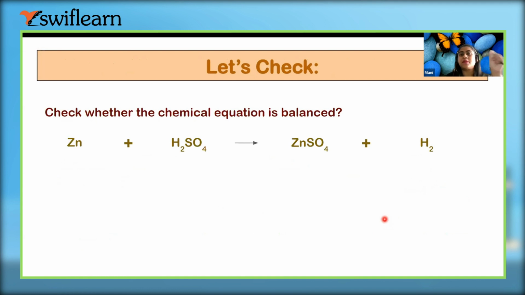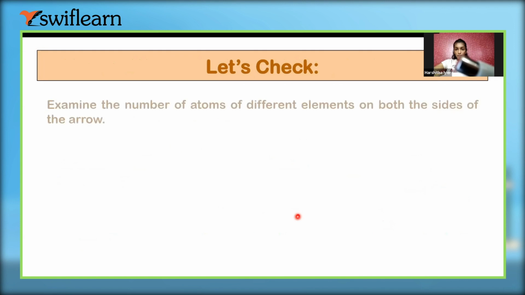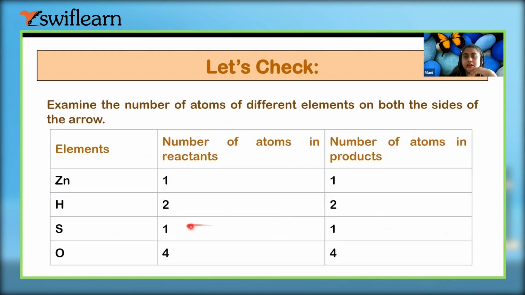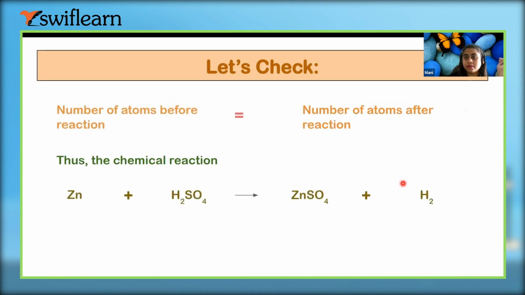Check whether the chemical equation is balanced or not. Yes, it is balanced, because the number of atoms on the reactant side is equal to the number of atoms on the product side.